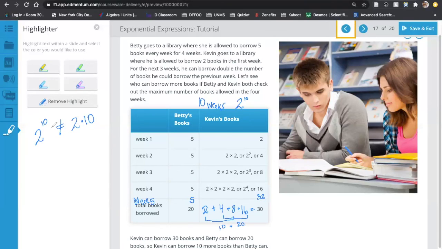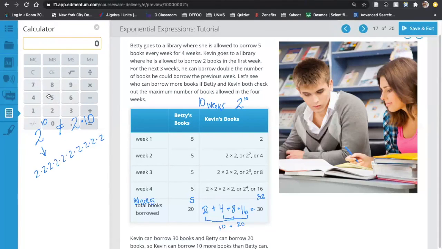They're 2 different things. What this here means is 2 times 2 times 2, 3, 4, 5, 6, 7, 8, 9, 10. Let's see, 1, 2, 3, 4, 5, 6, 7, 8, 9, 10. Right, 2 to the power of 10 means 2 times 2 times 2 times 2, 10 times, right? And if I was actually to do that in a calculator, you're gonna see that that might be a lot bigger than you were expecting. So let's check that here really quick.